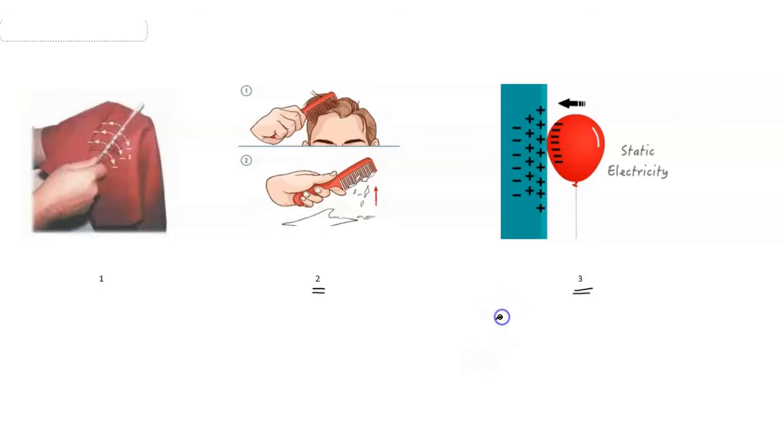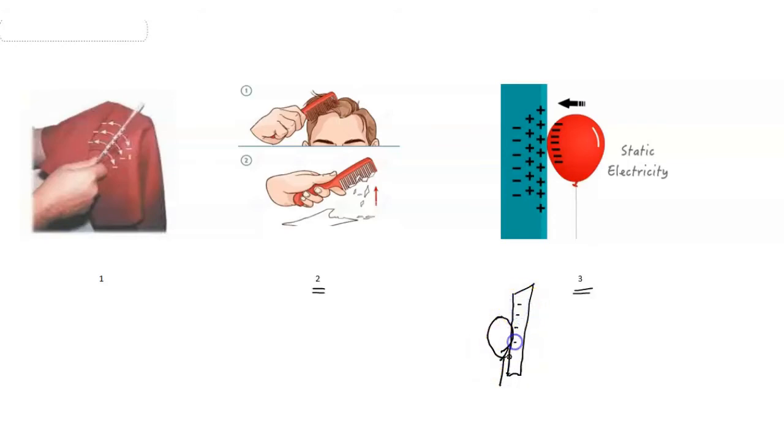So if we have one balloon here and you rub the balloon against a piece of cloth, the outer electron of the cloth moves to the balloon.